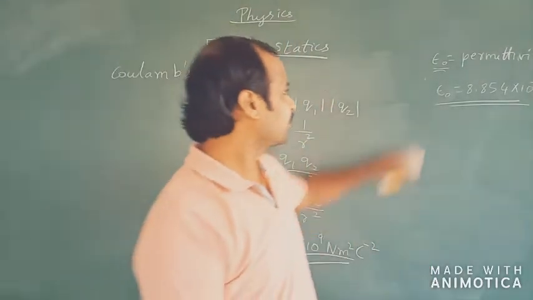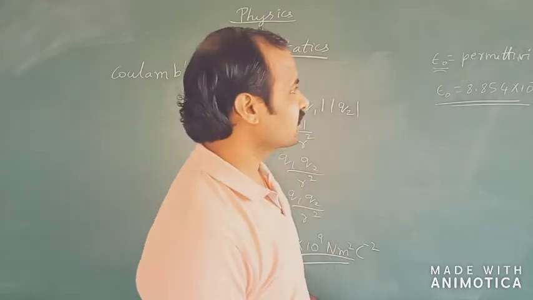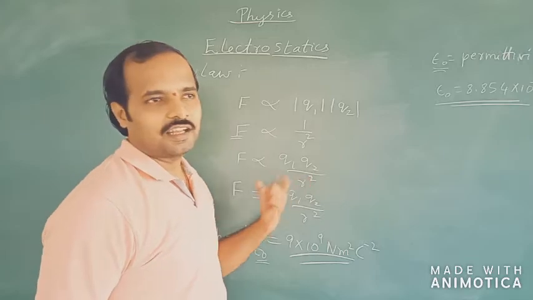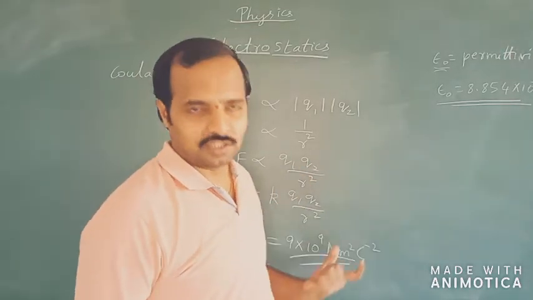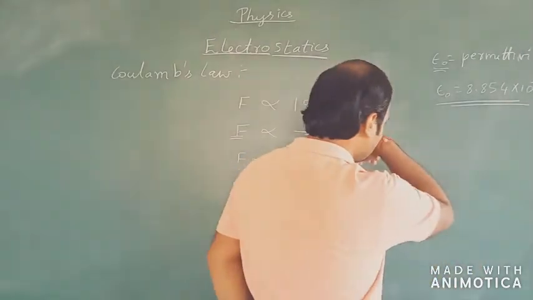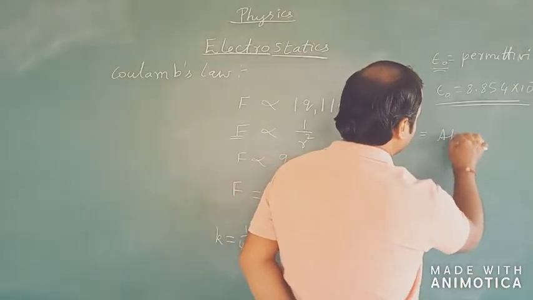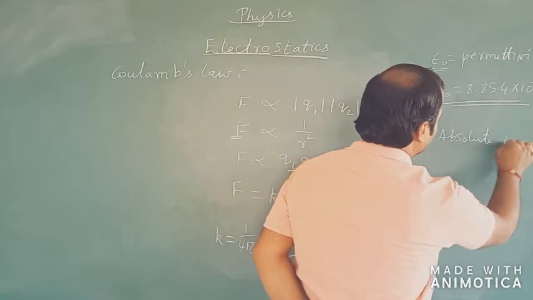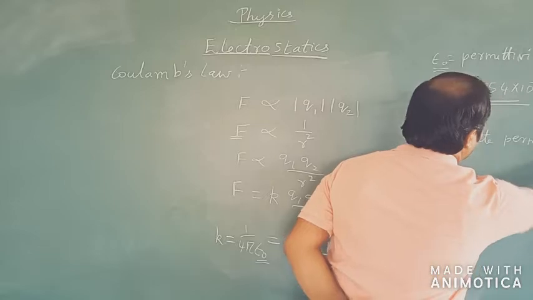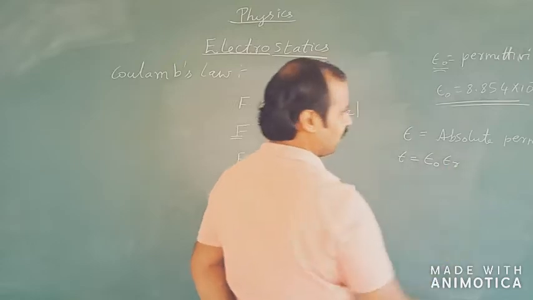That is, the epsilon or the permittivity, what we are calling here, is actually a constant related to a particular medium in which we are keeping these two charges and observing the force experienced by each other. In case we take some other medium other than air or vacuum, then instead of epsilon naught, we use epsilon, which is called the absolute permittivity. Absolute permittivity is given as a product of epsilon naught into epsilon r.